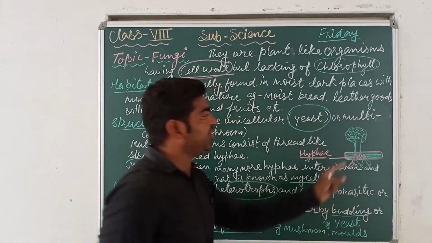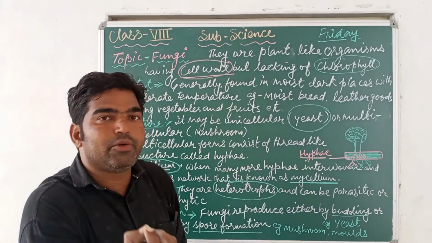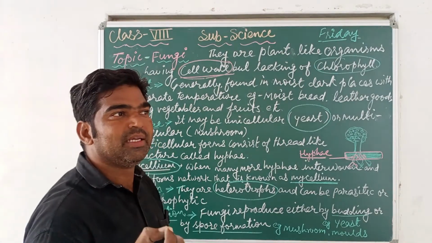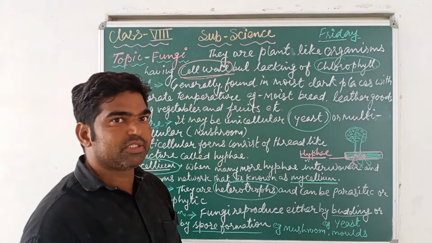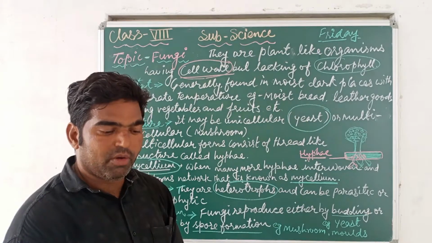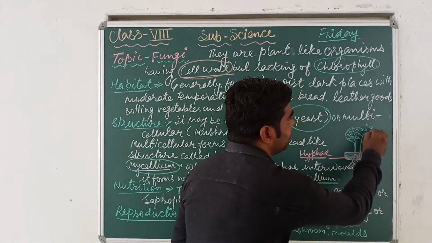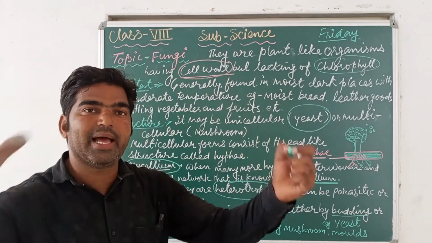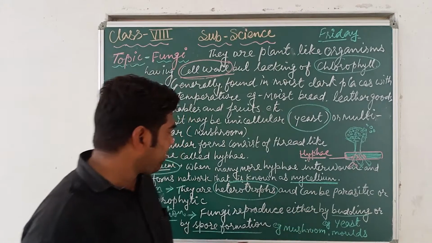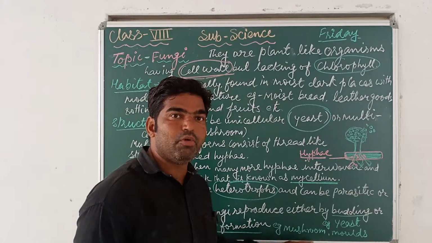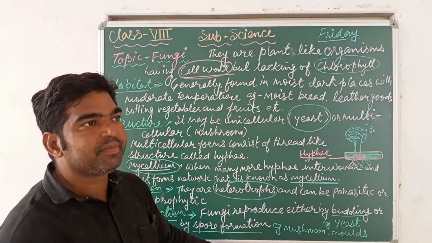Spores are small grains, and this is called what? Sporangium. A sporangium is a bag-like structure, and inside that bag-like structure there are many small particles, and those particles are called spores. These small particles or grains are known as spores, and that bag is called a sporangium. When it bursts, the spores come out, germinate, and a new fungus, a new plant-like structure, is ready. So this is shown by what? By the mushroom and the molds. Molds and mushrooms multiply their number or reproduce by the method of spore formation.